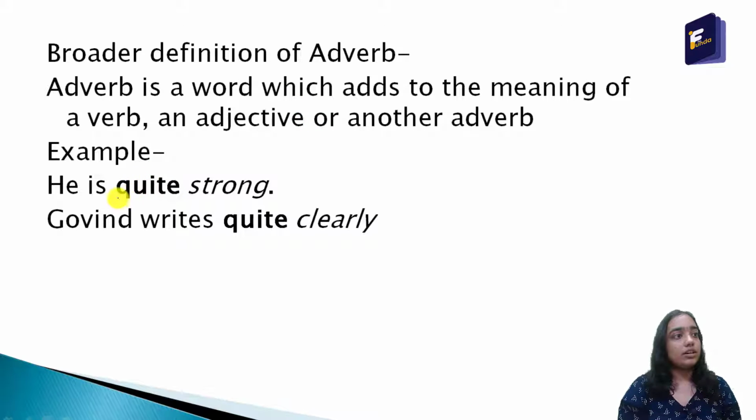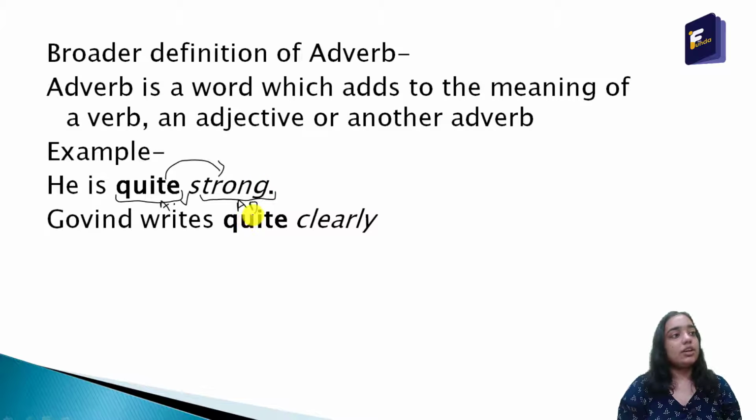Here the word quite is the adverb and strong is an adjective. Quite is telling us something more about the adjective strong.